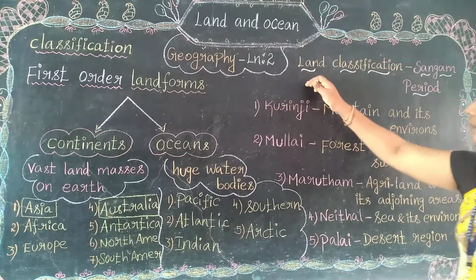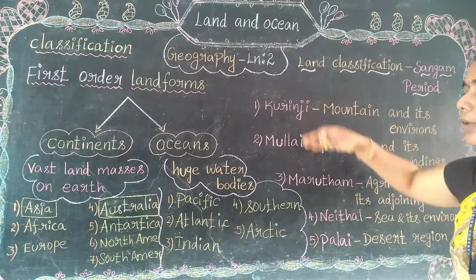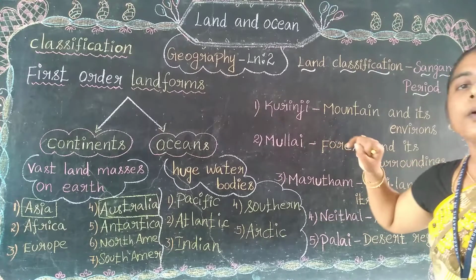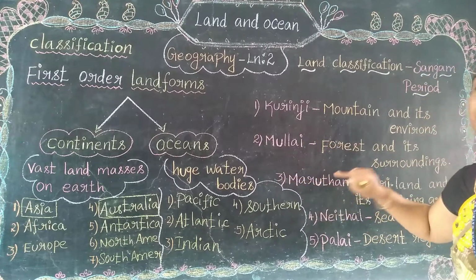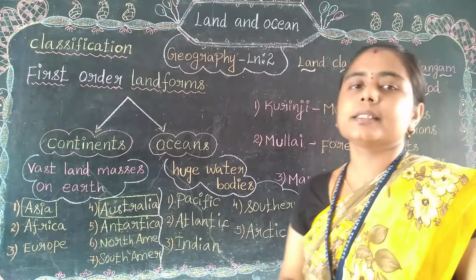Here, land classification. How many kinds of land do we have? We have 5. What are they? Kurunji, Mullai, Marudam, Neidal, Palai. So these are all the 5 kinds of land.